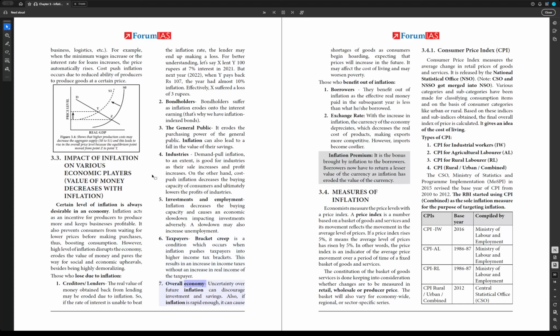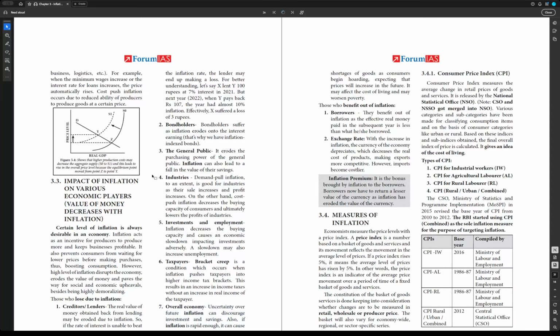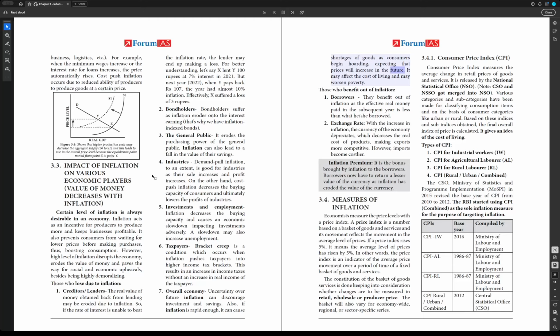7. Overall economy. Uncertainty over future inflation can discourage investment and savings. Also, if inflation is rapid enough, it can cause shortages of goods as consumers begin hoarding, expecting that prices will increase in the future. It may affect the cost of living and may worsen poverty. Those who benefit out of inflation.